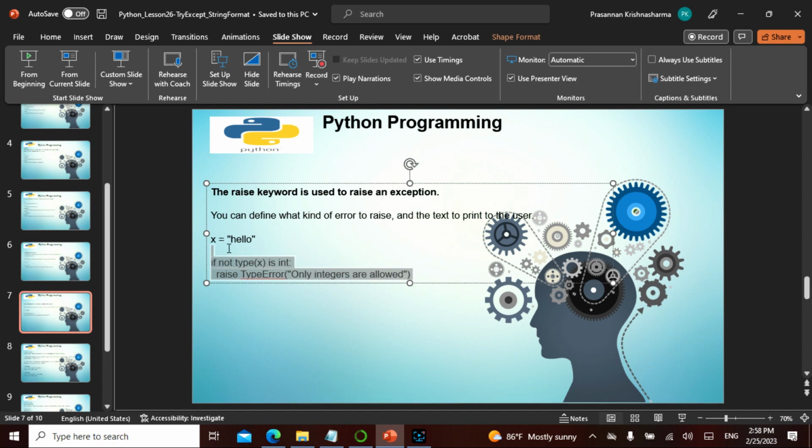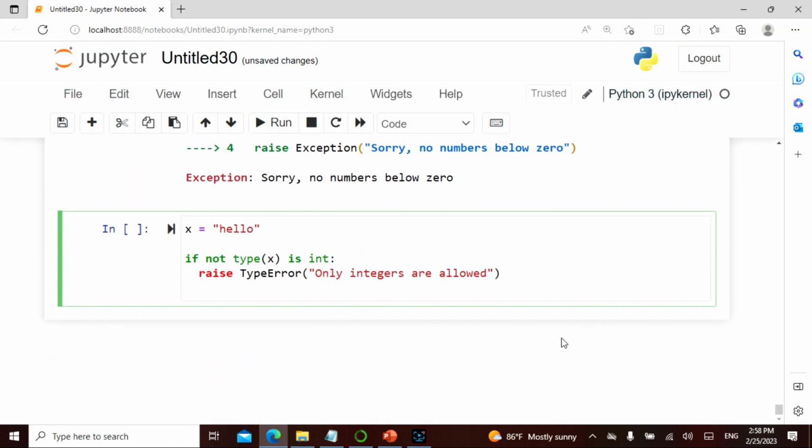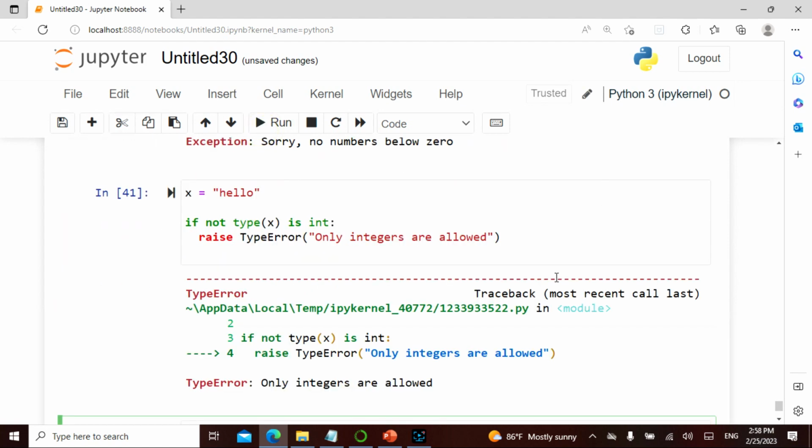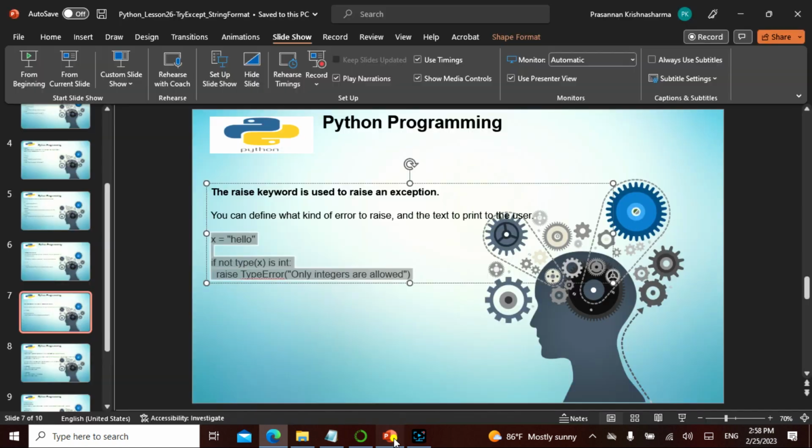So let's take this here and see what it does. I define my x is equal to hello, and hello is a string. If the type is not an integer, I raise a type error telling only integers are allowed. Very simple, right? Just pure English, and that is exactly what it is doing.